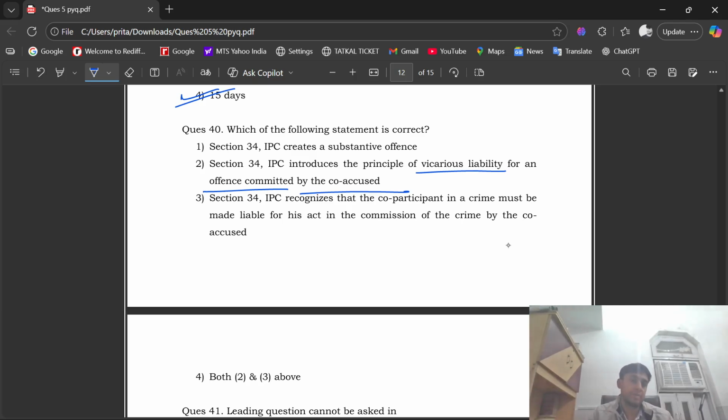Here the right option is option number 2. Section 34 of IPC introduces the principle of vicarious liability for an offense committed by the co-accused.